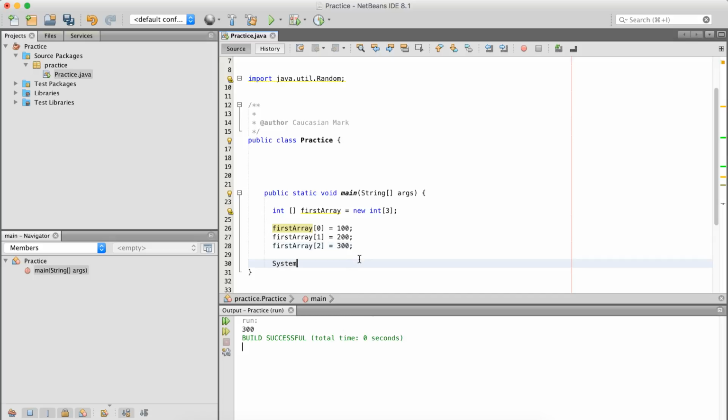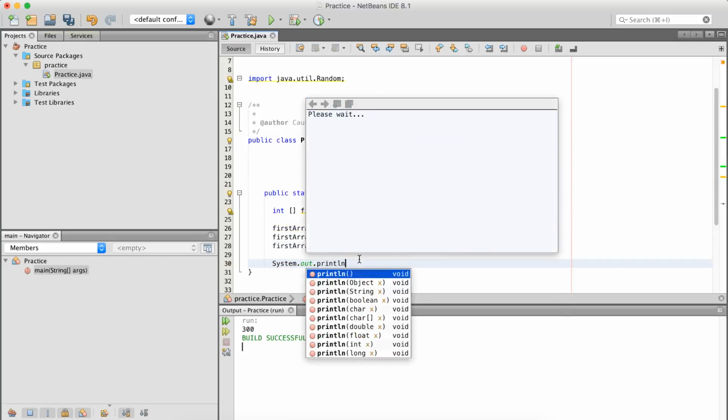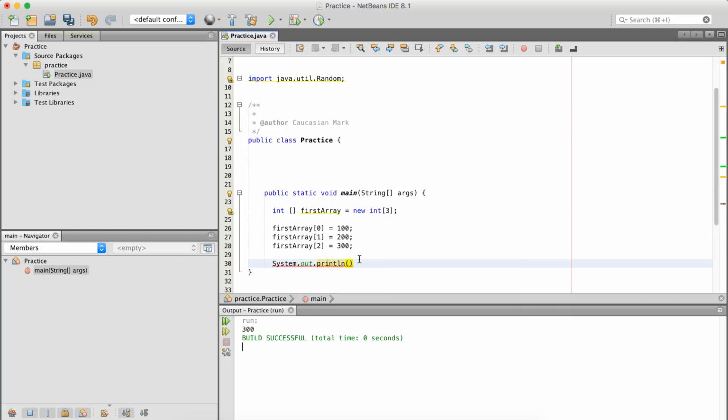Let's come down here, print line, and if I knew how to print first array, let's just do 1. Throw that bad boy there. And we have 1, which is 200. Yay! Awesome. Fun stuff. So cool.